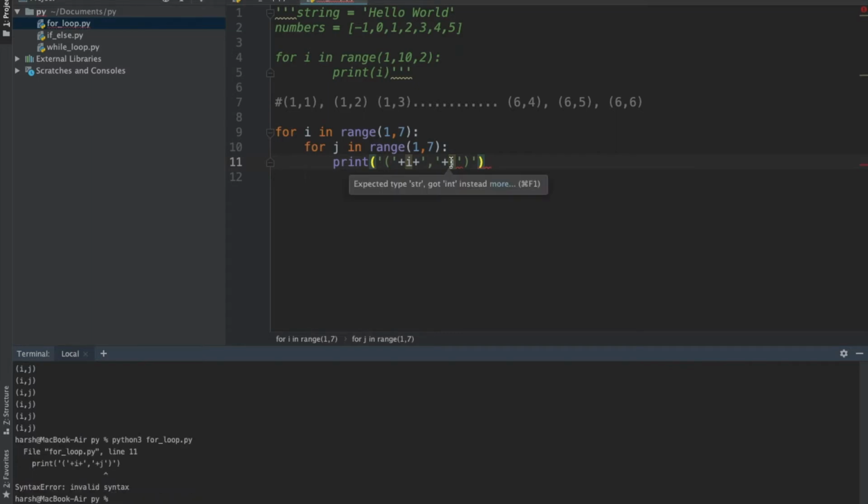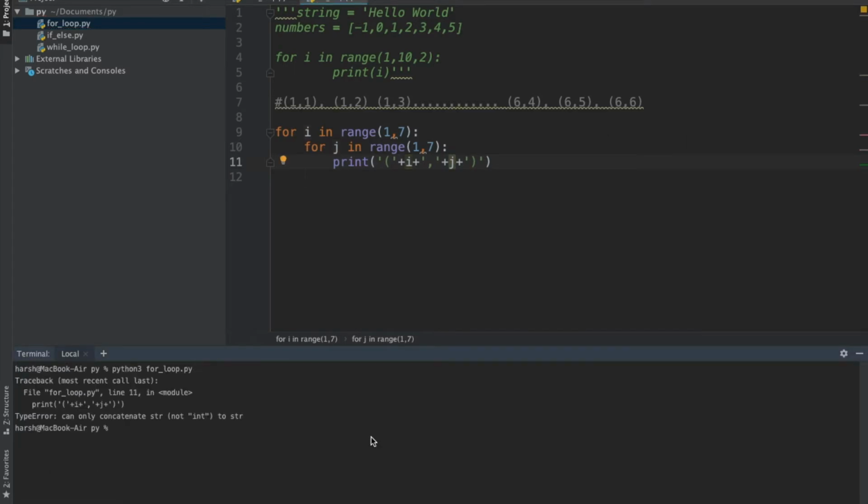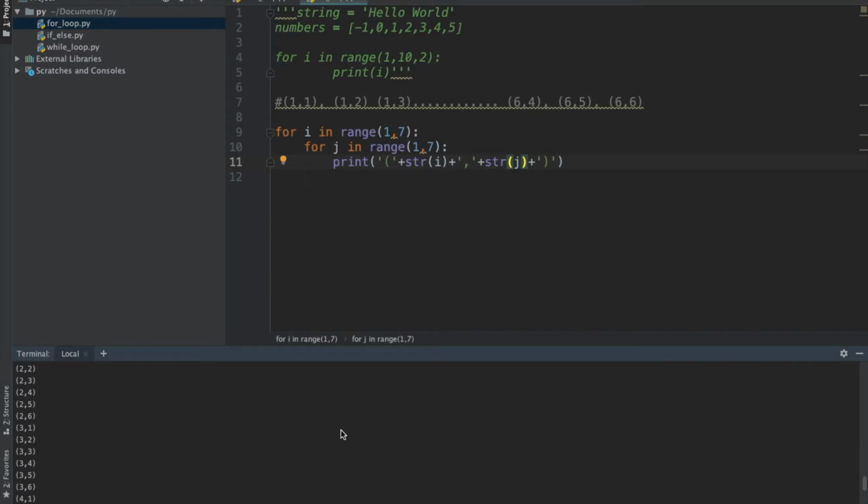Okay, I just got an error. I forgot a plus sign here. So if I just run it again, I got an error: can only concatenate str, not int to str. This is the same error that we got while we tried to concatenate integers to a string. And we know the solution to that problem because we have already encountered this error. The solution is to explicitly convert the data type. So I'll just convert the integer values to string values. And this is the desired format that I wanted.